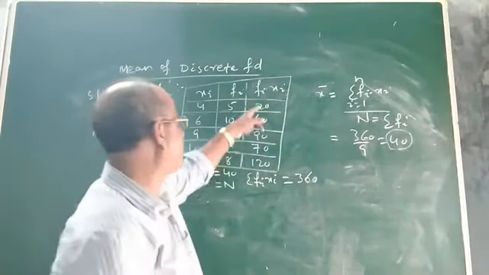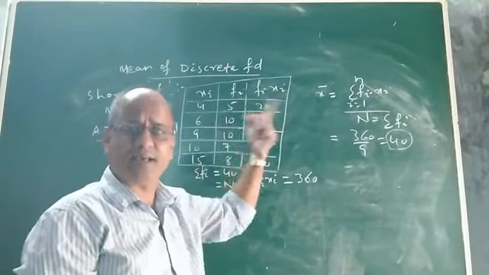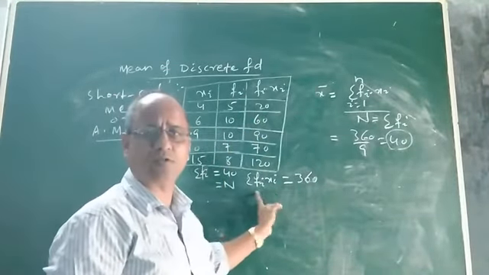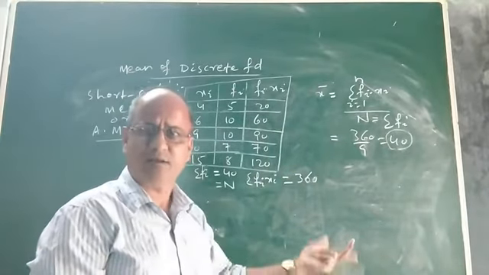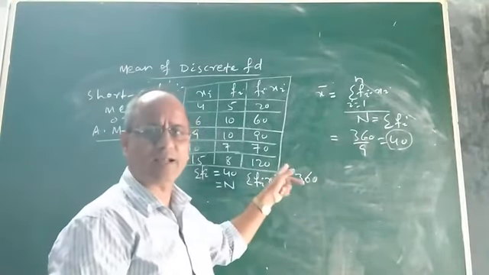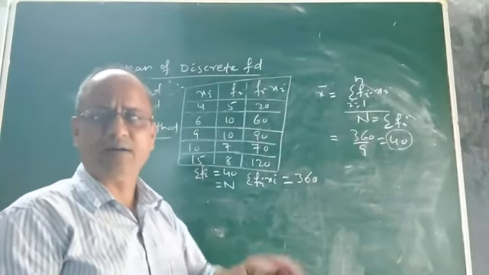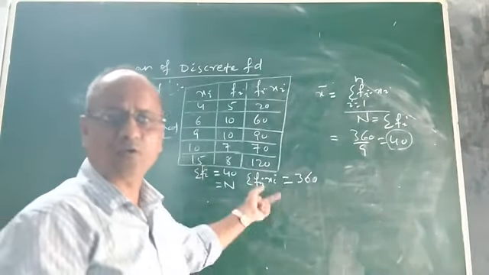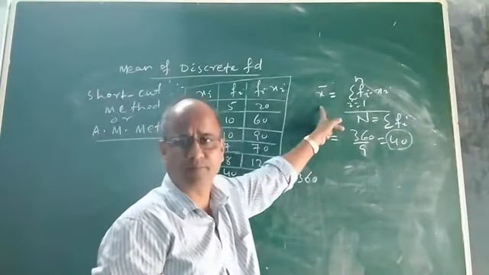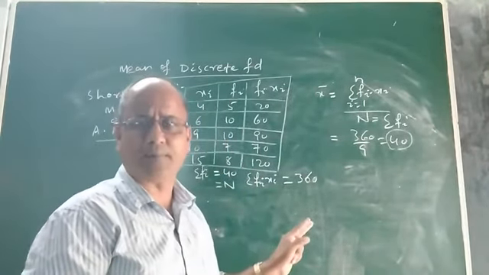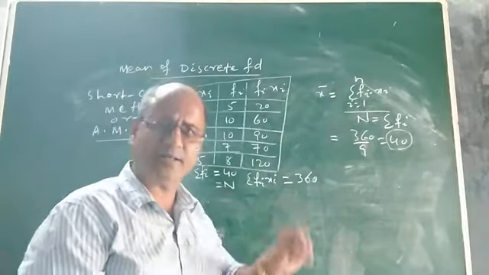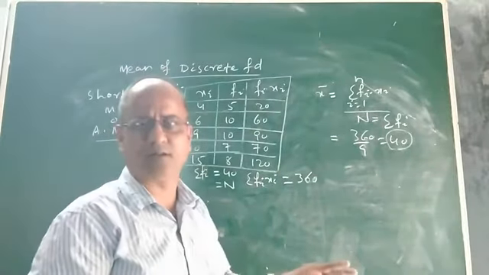So in case the product of Fi and Xi is very large, no doubt the sum, I mean sigma Fi into Xi, will be a very big number. In that case, it may be very time-taking to calculate the mean using this formula, that is the direct method. So that is why this method is generally not applied to calculate the mean. But if you apply the method to calculate the mean, it is okay.